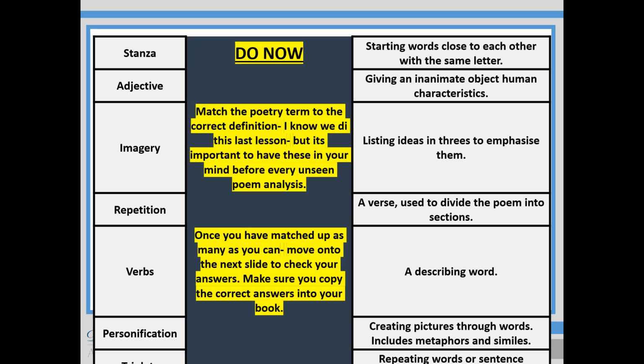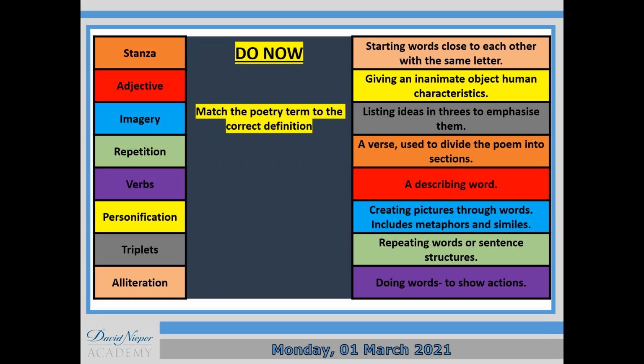So, stanza then is a verse. It's used to divide poems into sections. Adjective is a describing word. Imagery is creating pictures through words using similes and metaphors. Repetition is when you repeat words or sentence structures. Verbs are doing words to show actions. Personification is giving an inanimate object human characteristics. Triplets is listing three ideas. And alliteration is starting words close to each other with the same letter. So how did you do?